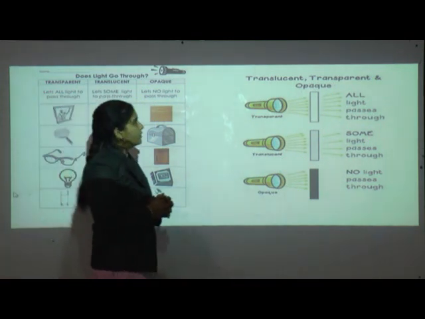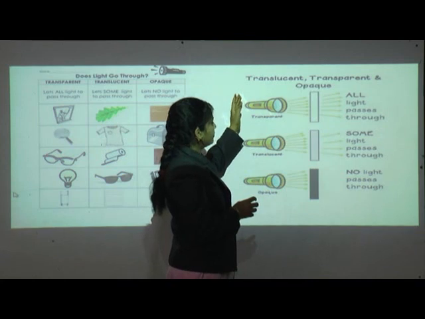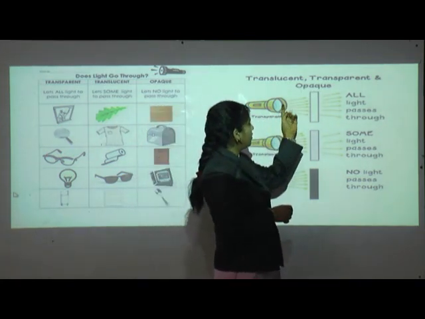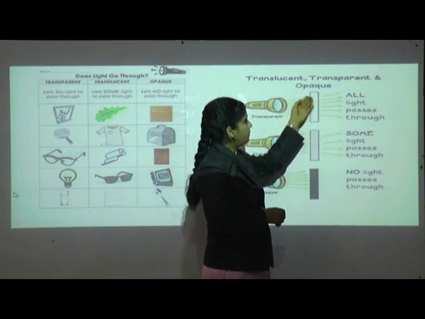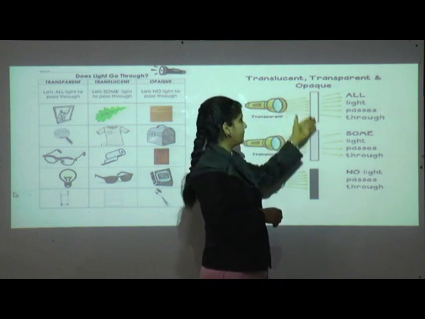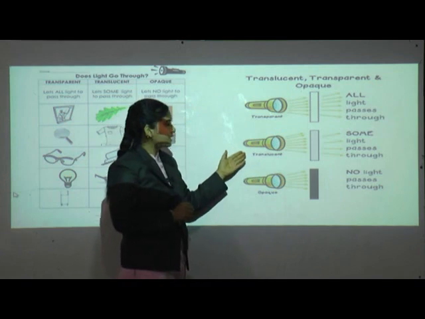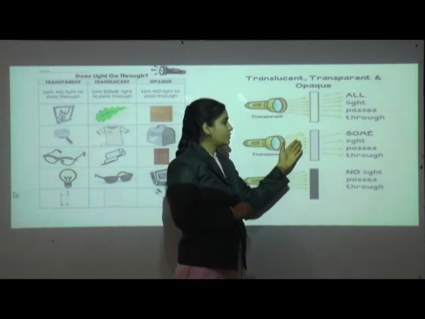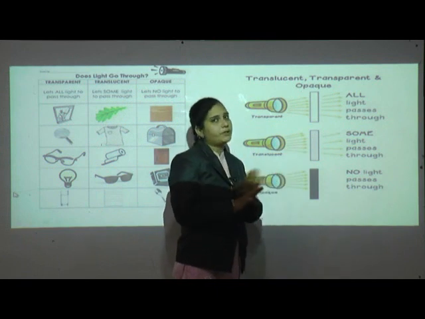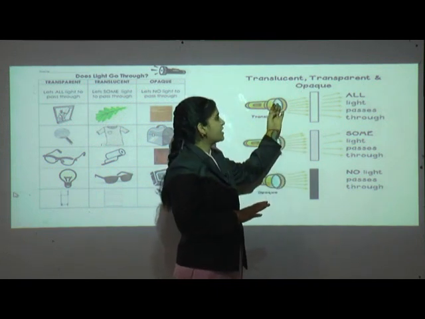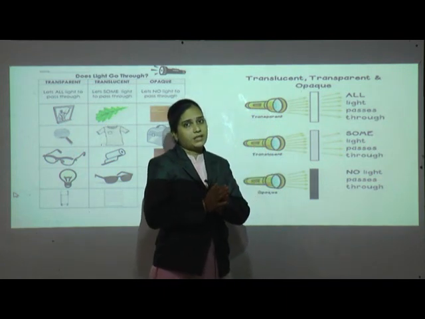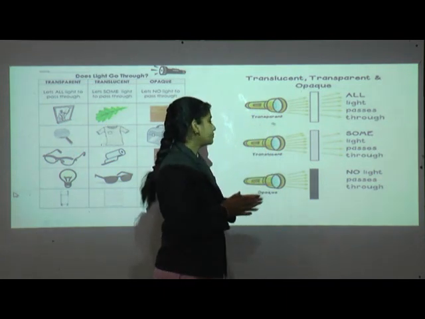We'll see the illustration of these three objects. See, in transparent, all light passes through it, isn't it? See, here in translucent, some light passes through. So for that we can see but not clearly. In transparent, all light passes through it so that we can see the object clearly.